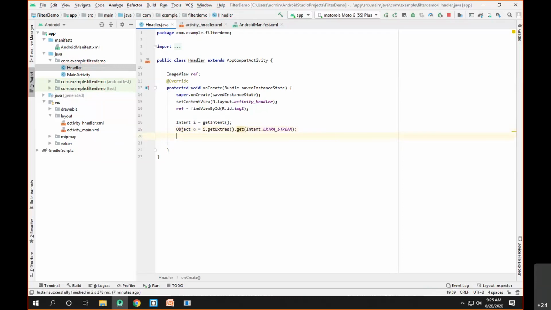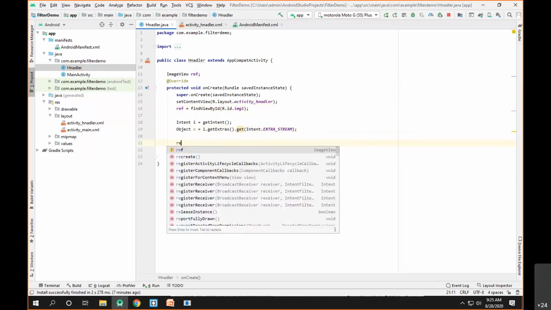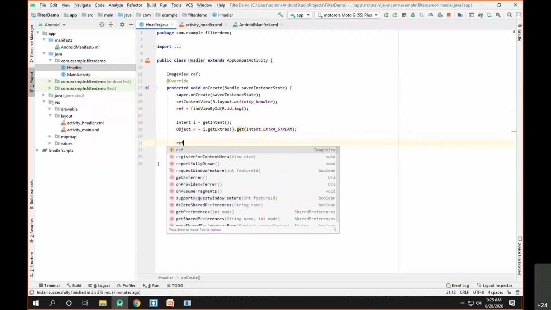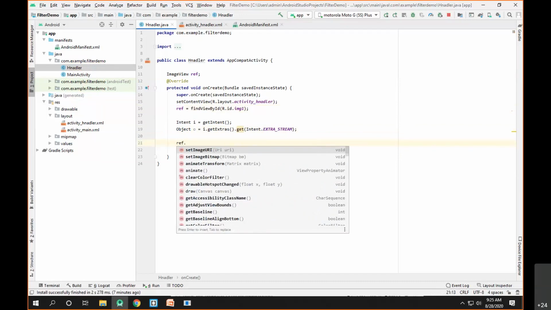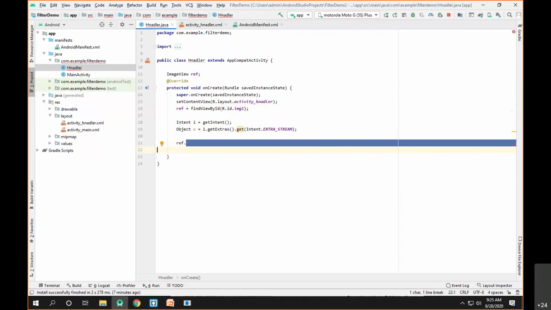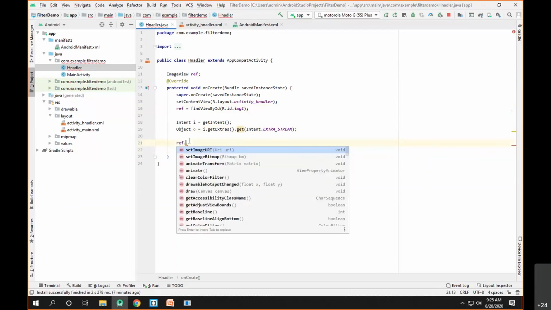I just have to set this object o to the image view. We know the image view is mapped to the variable called ref, that's a reference. So I can say ref dot. For setting the image, there are two methods available: setImageBitmap, which requires data of type Bitmap, and setImageURI.